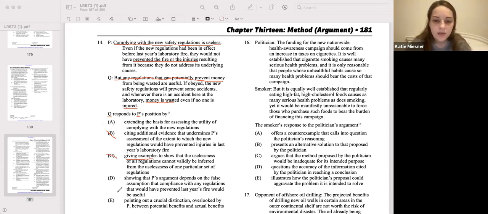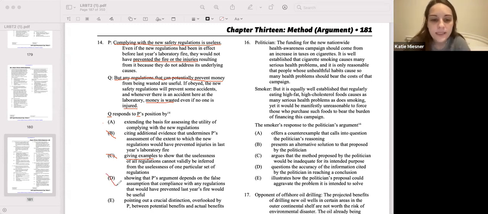D, showing that P's argument depends on the false assumption that compliance with any regulations that would have prevented last year's fire would be useful. Again, we have to ask ourselves, is this even happening? Q is not implying that P's argument depended on the false assumption about preventing the fire. Again, we're just talking about safety regulations that will prevent some accidents. And whether or not there is an accident, money is wasted. So Q is not saying that these regulations would have prevented the accident. It's just that it would have prevented some of the money from being wasted in the event there was one.